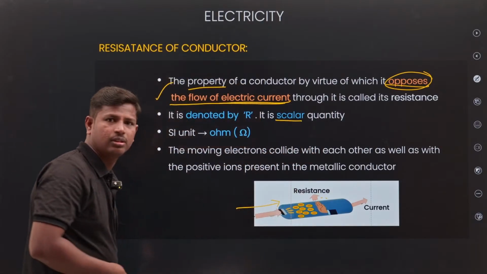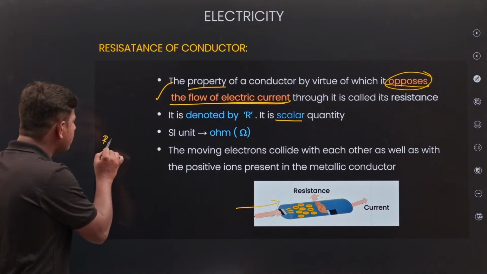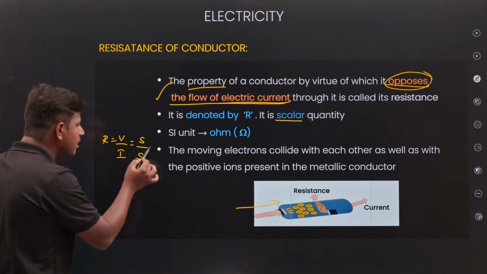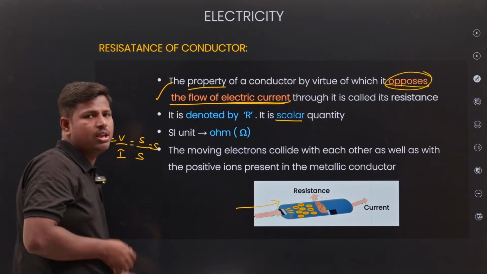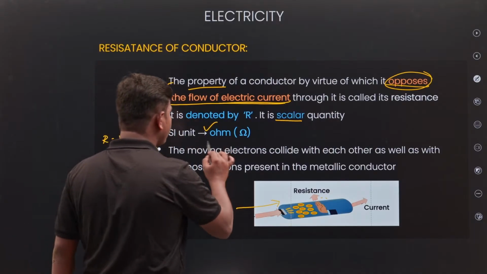Resistance is a scalar quantity. Why is it scalar? R is equal to V by I. Potential is a scalar, current is a scalar. Scalar by scalar, you will get a scalar only. Next, the unit is ohm. We know it.